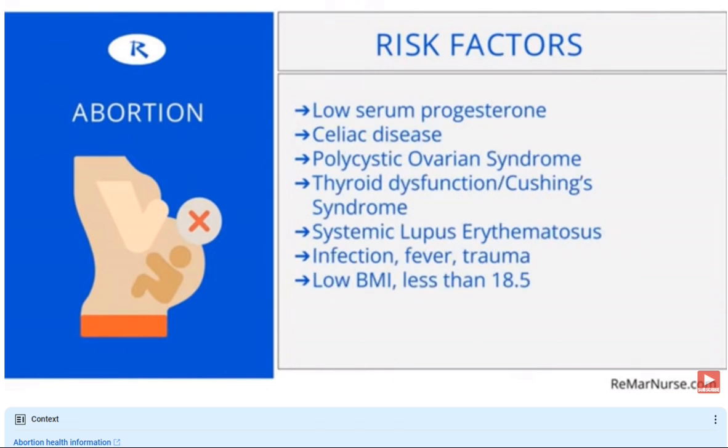Some other risk factors include low serum progesterone. Progesterone is a pregnancy hormone that is responsible for keeping a pregnancy going. So if you don't have a high progesterone level, then yes, your body won't know to keep a pregnancy going. Celiac disease, polycystic ovarian syndrome, thyroid dysfunction, which is a thyroid condition, or Cushing's syndrome, which is a corticosteroid issue, too much of that. Systemic lupus erythematosus is an issue. Infection, fever, trauma, low BMI. So a person who does not have a lot of body fat, less than 18.5, can also cause you to be at risk for premature labor or abortion.